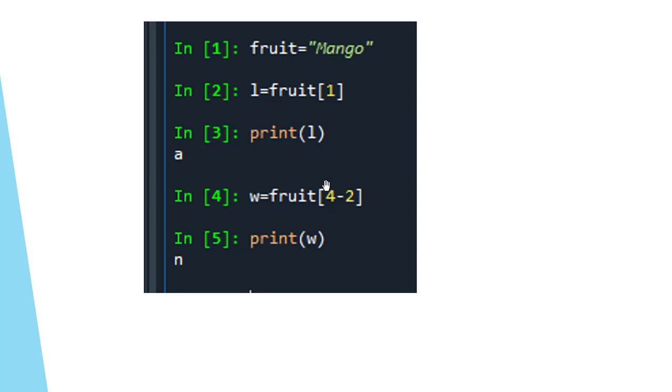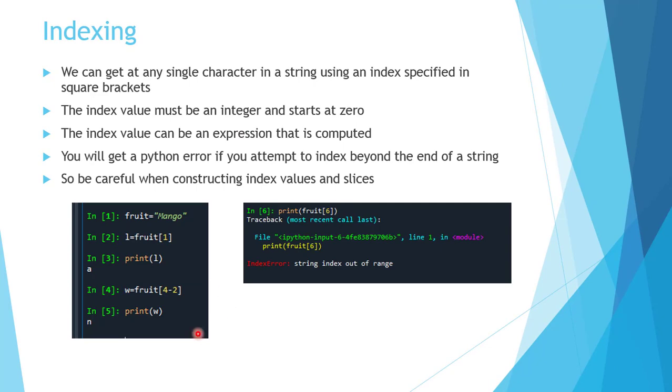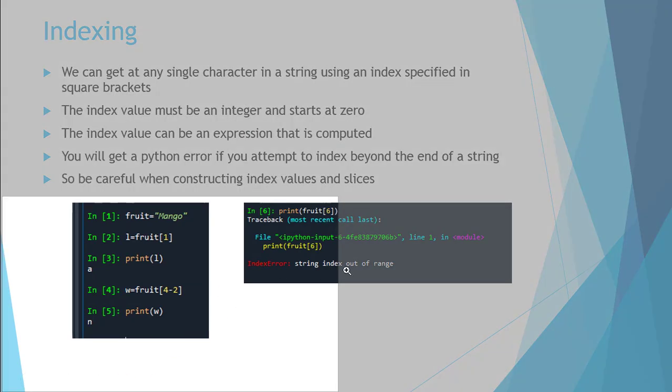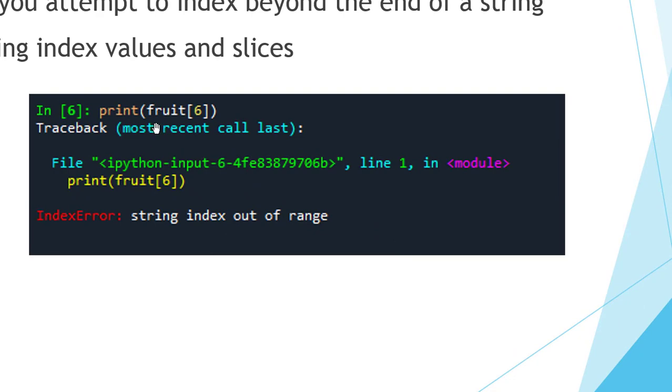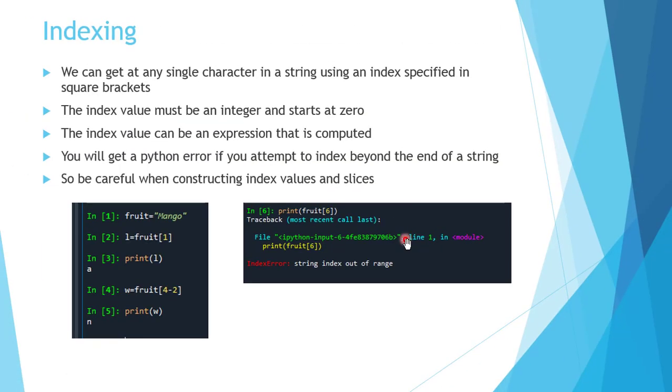Now, as we have discussed, the index value can be an expression. So 4 minus 2 will give us 2, that is 0, 1 and 2, so N is printed here. Next, if we try to access an index beyond the end of the string, here fruit only contains five characters, that is index 0 to 4. If we attempt an index beyond the end of the string, that is 6, then a string index out of range error will occur.